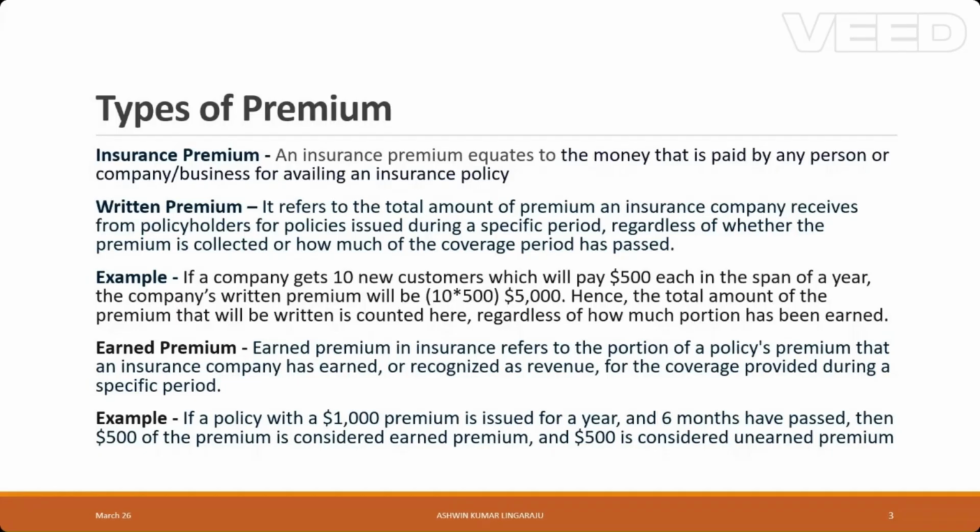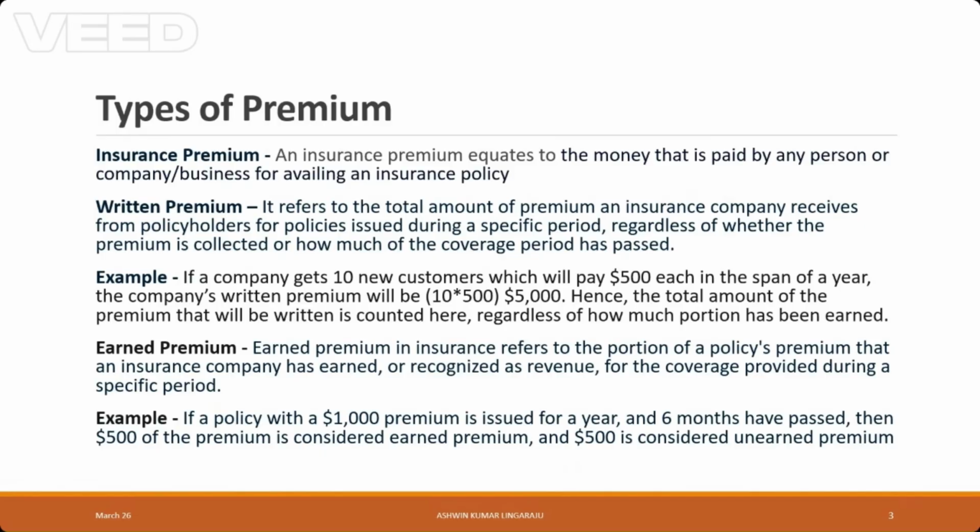Let's start our discussion on insurance financials and its key aspects. The key aspect of revenues for an insurer are the premiums. A premium is the money paid by an individual or a company for availing an insurance policy. For an insurance company, premium takes two forms: written premium and earned premium.